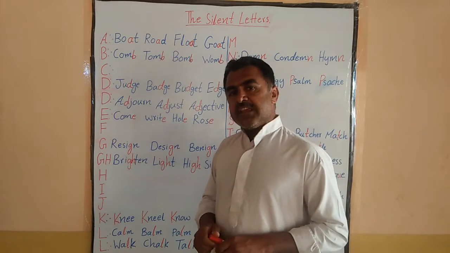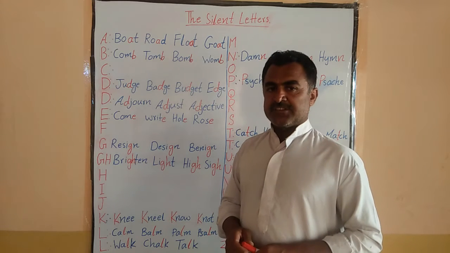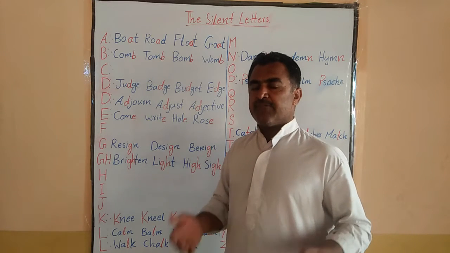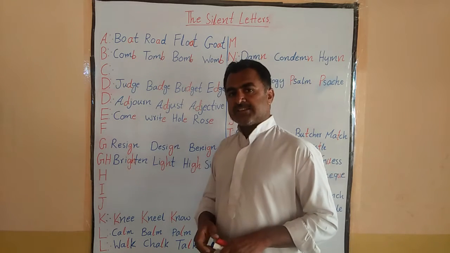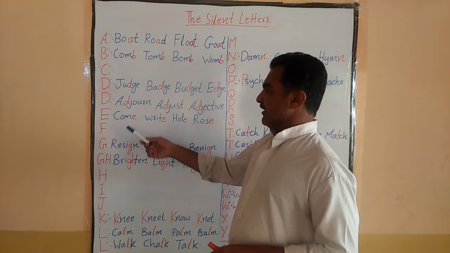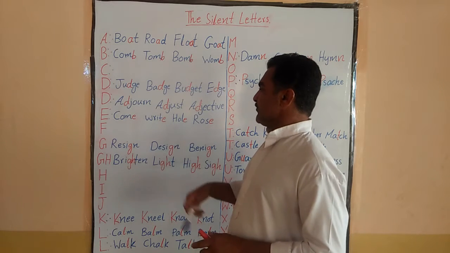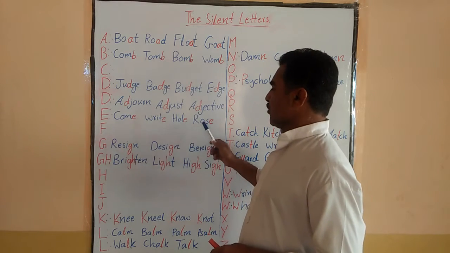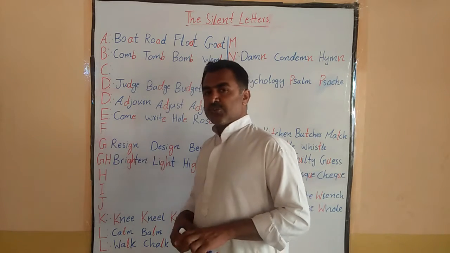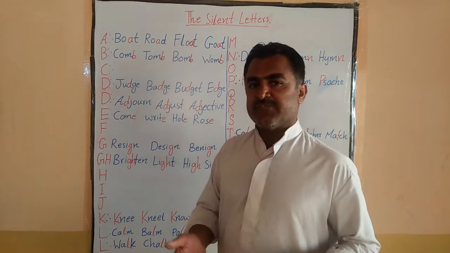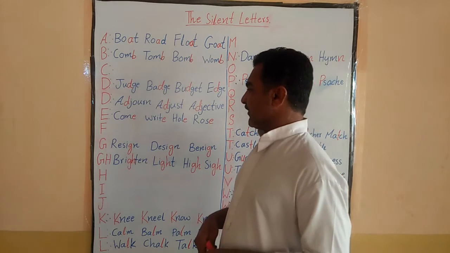If we talk about E, E is very common, it is known by everyone, that at the end of the word, E is silent. Like come, right, whole, rose. And if we talk about F, F has no specific silence.